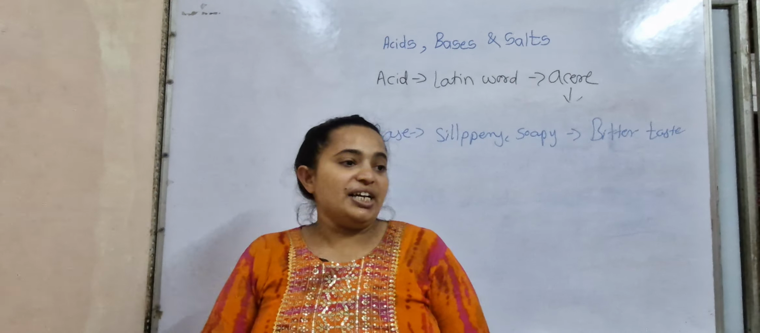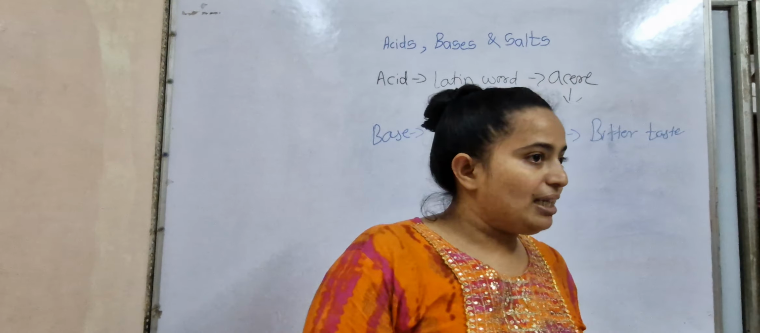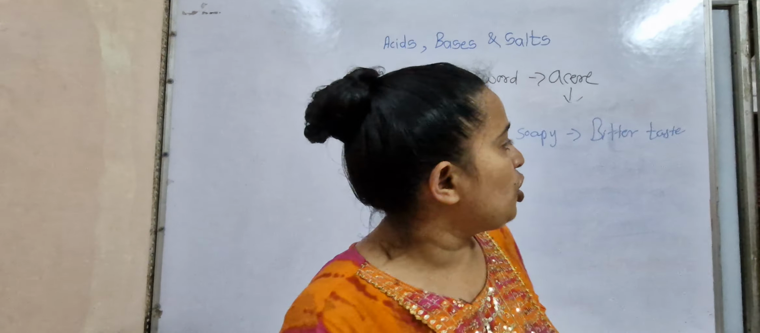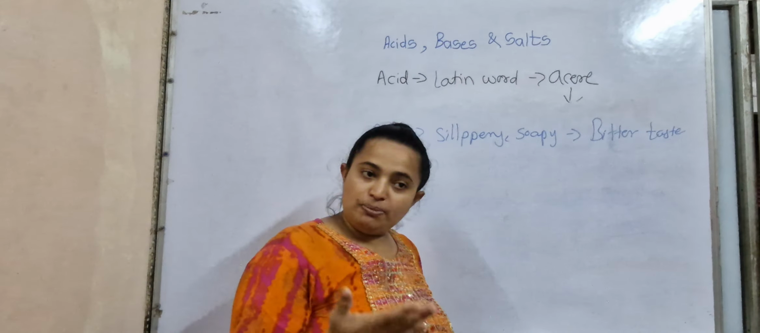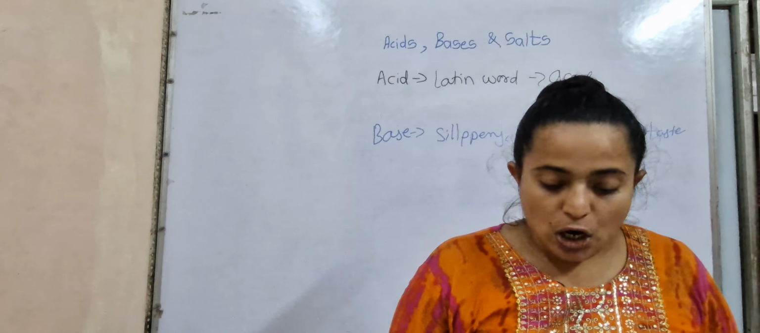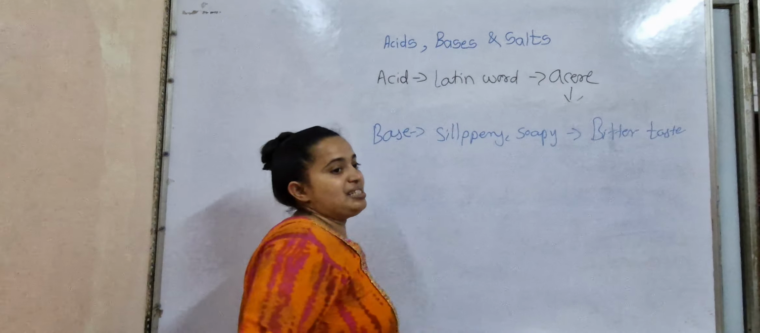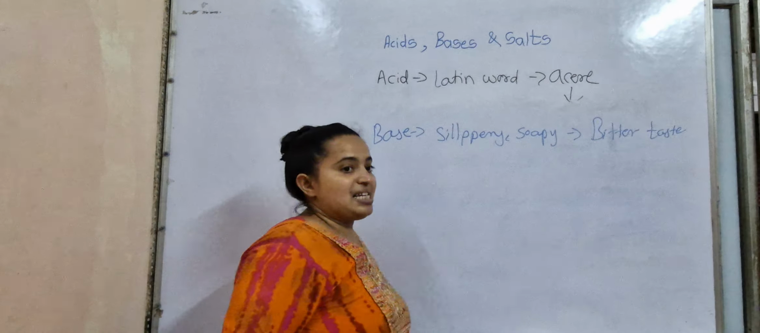Now every day we are using soap, like for bath. Detergent is also a base. Bleaching powder is also a base. So these are all the bases. Now they get classified. Acids and bases are mainly classified on the basis of their sources.